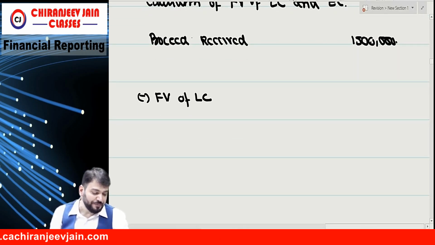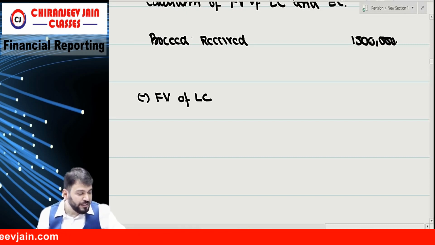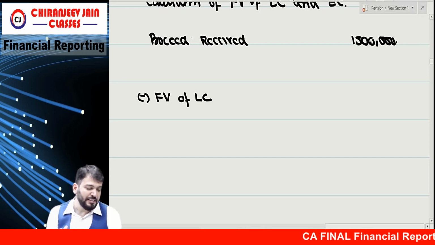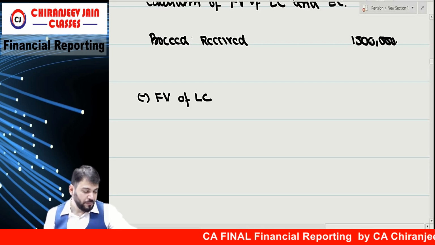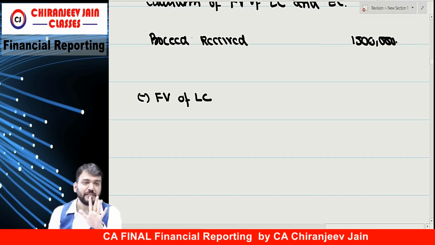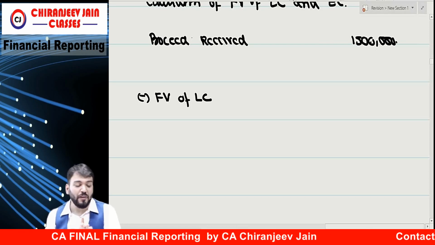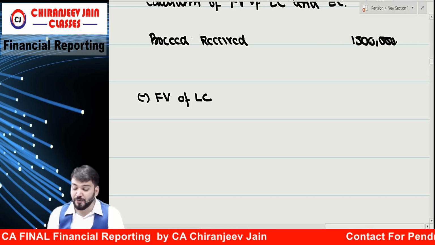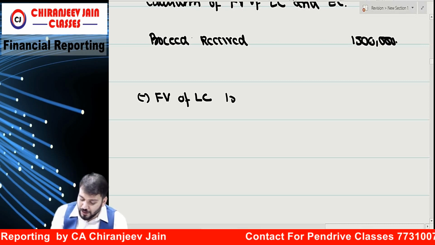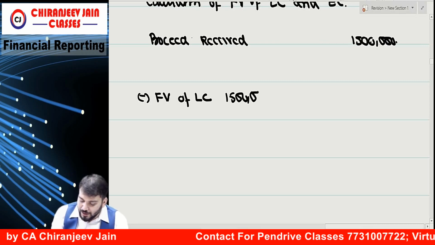Fixed dividend for how many years? Make it date of conversion each in the key terms. It should be 31st March 2006, or 1/4/2006, it is the same. How many years coming? 5 years. So for 5 years, how much dividend? 10% of 15 lakh, how much? 1,50,000. So 1,50,000 into what?